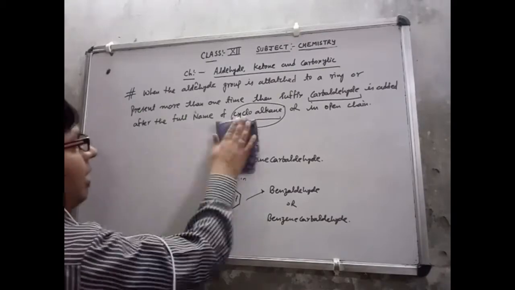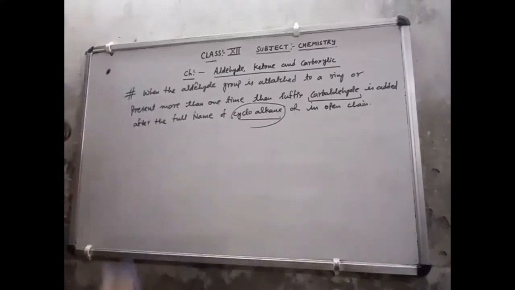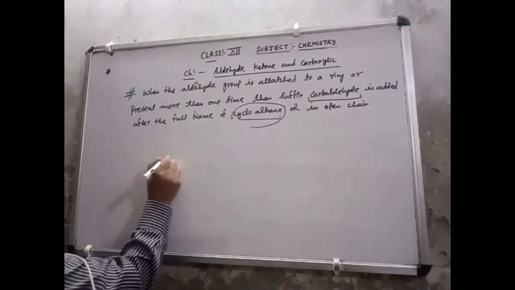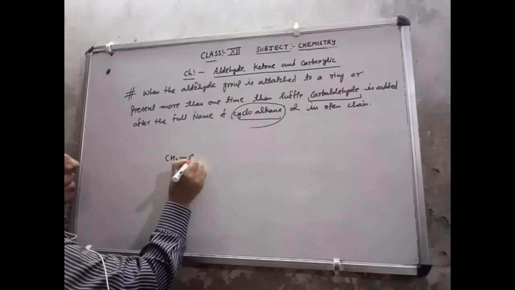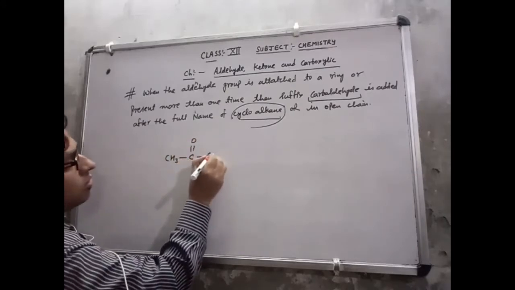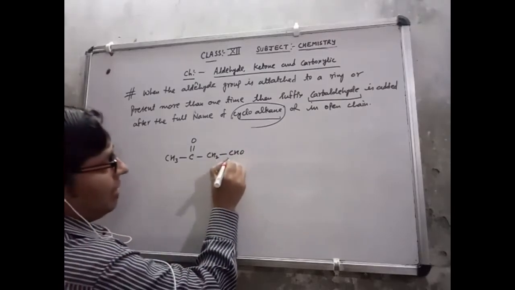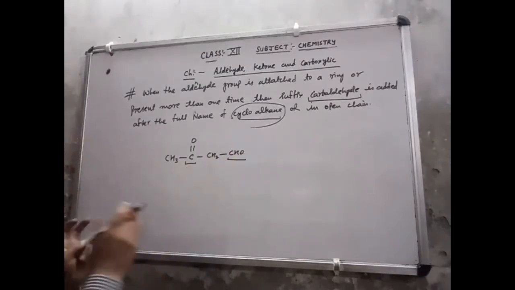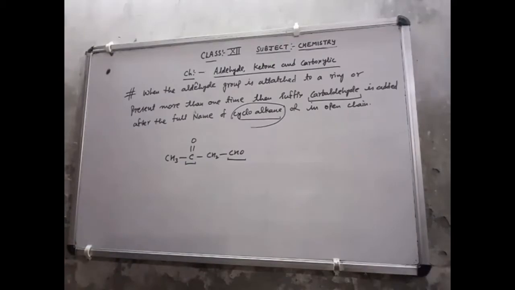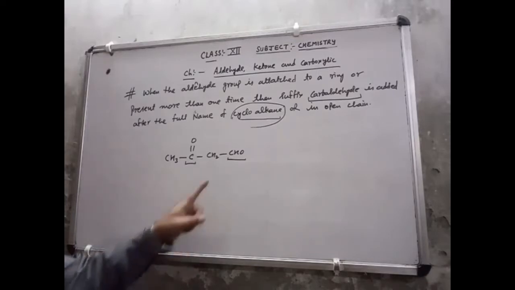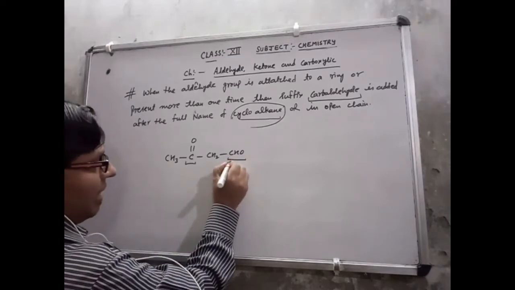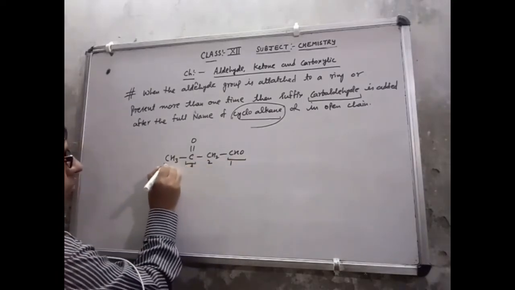Suppose I have CH3, single bond, C double bond O, single bond, CH2, single bond, CHO. Here you can see this aldehyde group and this ketone group. Both groups are present in the same compound. So what to do? We have to choose the priority order. According to priority order, aldehyde is stronger. So we have to give the number from the aldehyde side: 1, 2, 3, 4.